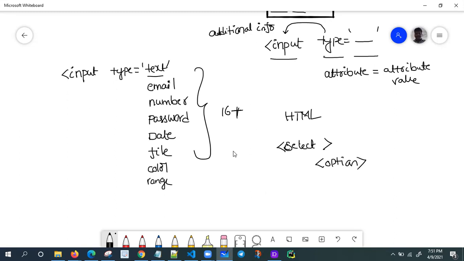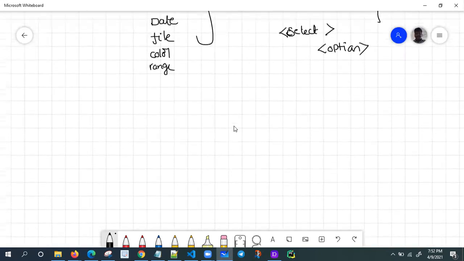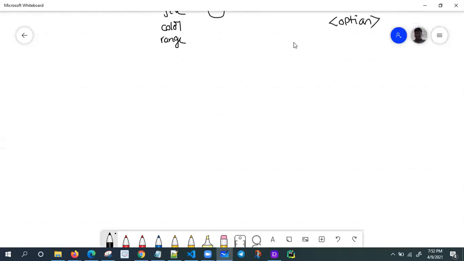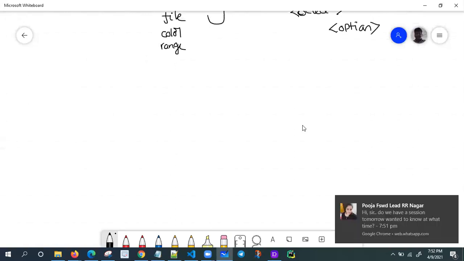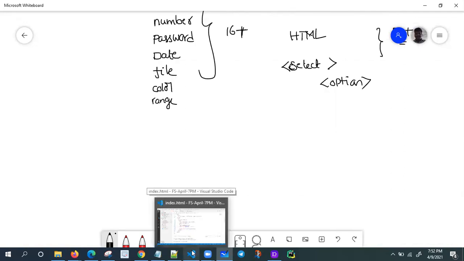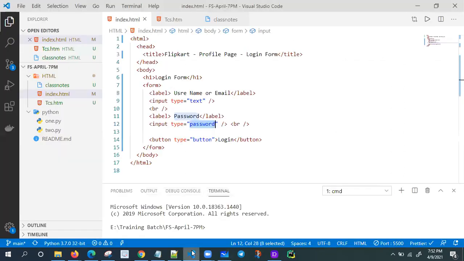I'm going to give you at least 5 to 6 assignments. Lalita has already completed them. Just have a glance. I'll share all the assignments immediately, so try to complete them. I'll give you the complete picture tomorrow onwards. Are you getting this or not? Yes, sir. Very simple it is.